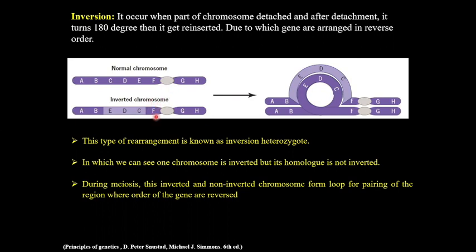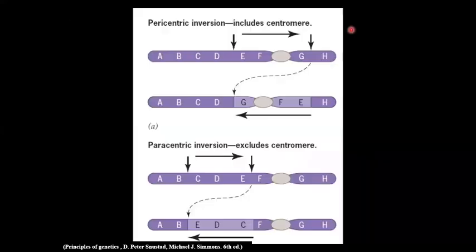During the meiotic cell cycle, these chromosomes try to pair with each other, and for pairing they generally form a loop. Either one of the chromosomes can form the loop to maximize pairing between them. Now, inversion can be classified into two types based on whether the inverted segment includes the centromere or not.